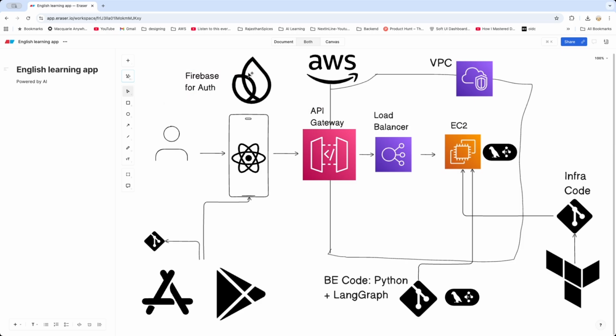All right, and once this auth is done, the EC2 basically calls up this Firebase service to basically receive the token and to validate if the user is allowed to actually log in or access the resources which are kept here on the AWS. So thank you very much for listening in, and stay tuned, and I'll give you an announcement whenever I launch that particular application.